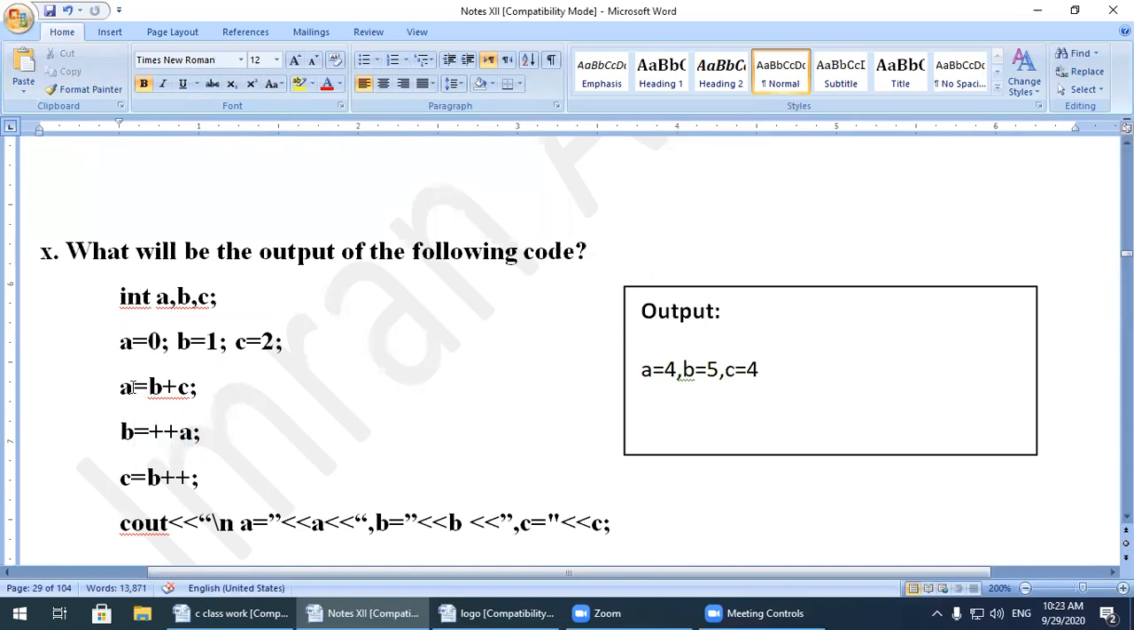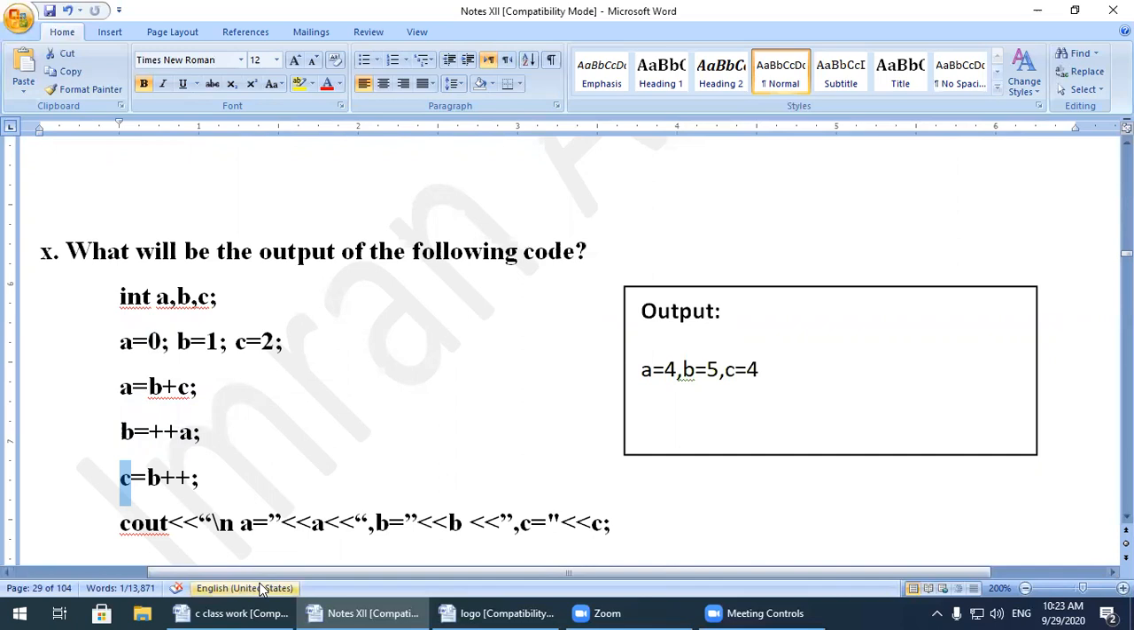So the value of A is 3. Over here its value becomes 4. Now A has the value 4, and B also, as they are assigning the value of A to B. So B has the value 4, and A has the value 4.